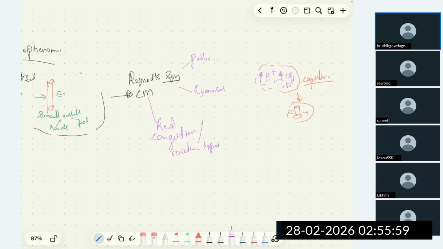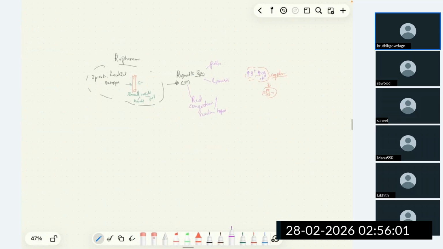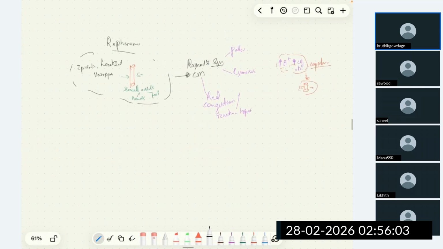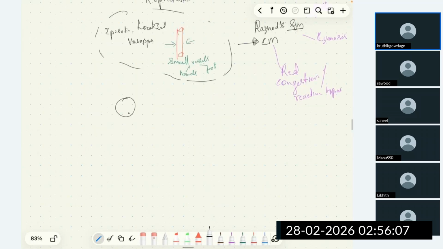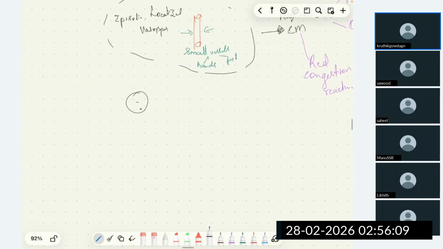What are the causes of Raynaud syndrome? Why does Raynaud syndrome occur? Raynaud's disease occurs most commonly in females, and it's usually bilateral.